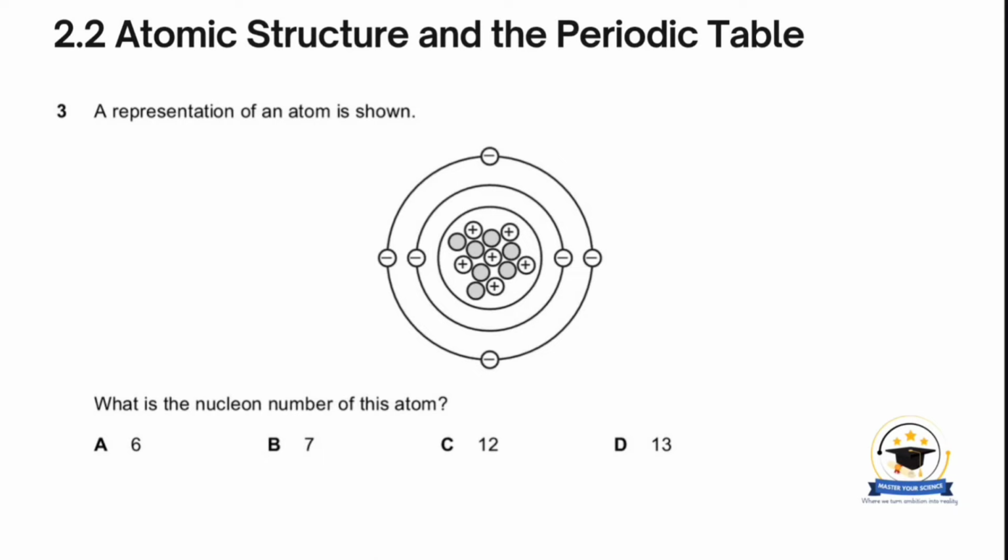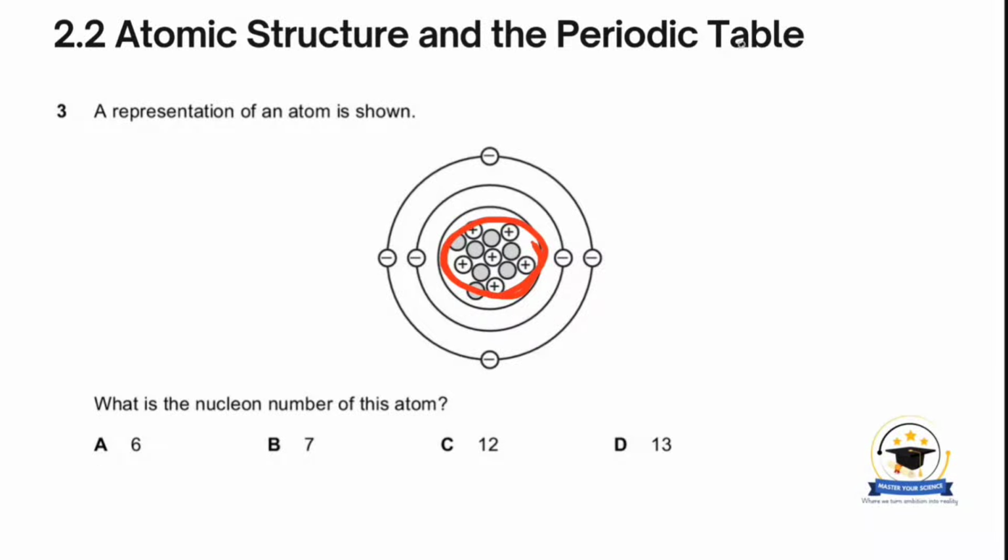And the nucleus is right at the center of an atom. And in this case, that would be right here. That is our center. And then surrounding that center are electrons.